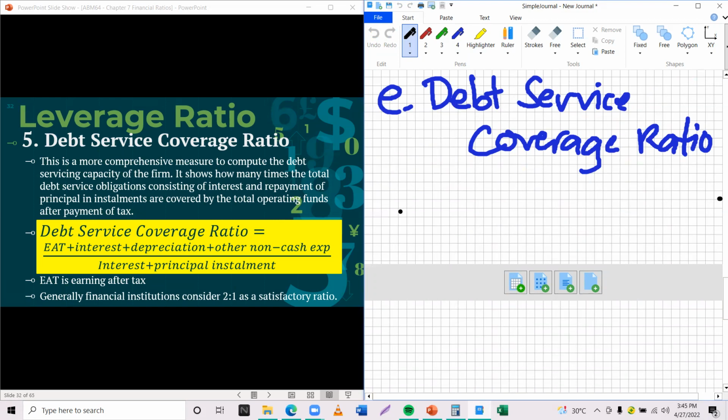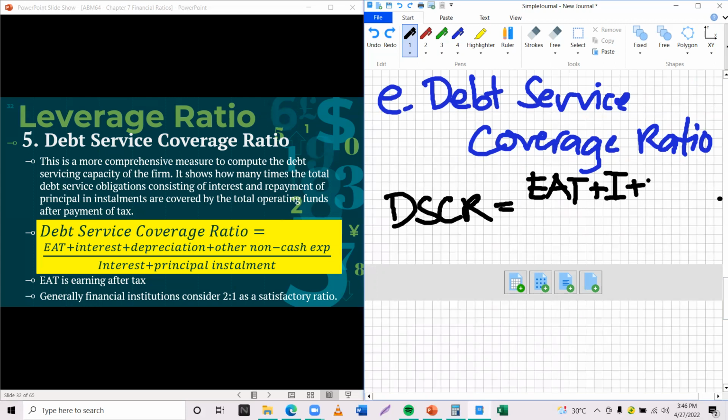Okay, so let's have this as an example. We have debt service coverage ratio or DSCR. So this is more on our utang on service. Dili lang siya capital but service. So we have here earnings after tax, so na-minus na ang tax, but we add back the interest, add back the depreciation, and other non-cash expenses, over the interest and the principal installment. So this is its formula.